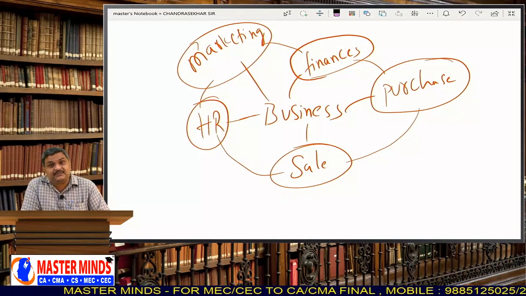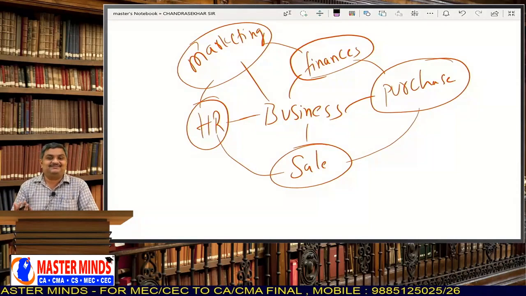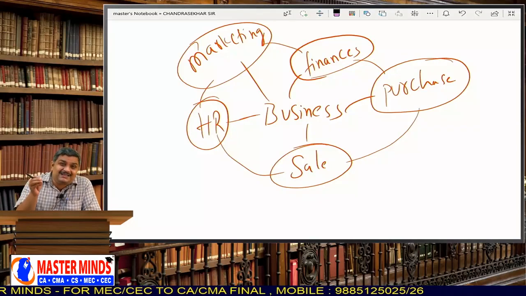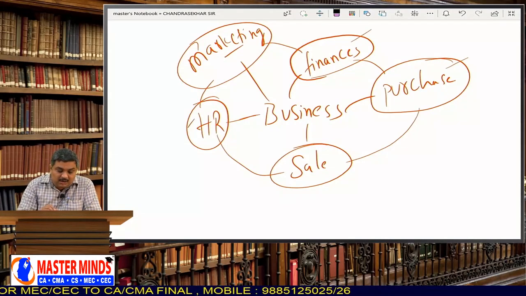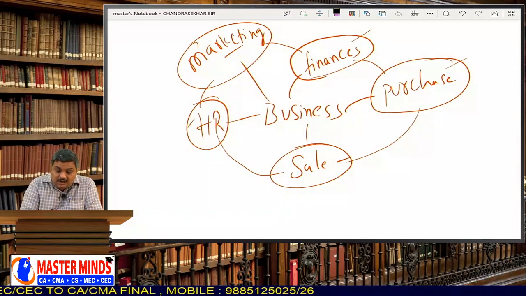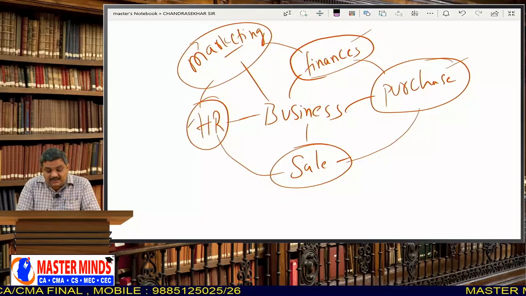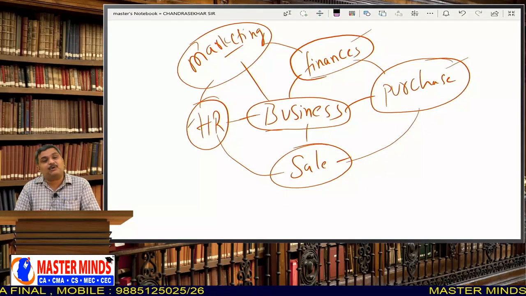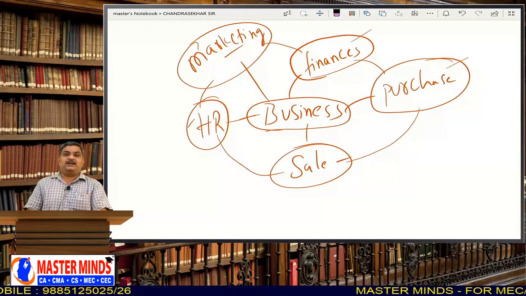Then only an organization can function properly. See, it is called an organization. That means these are all organs, and these organs have to function properly. Then only the business functions properly. Isn't it? So that you have to understand.